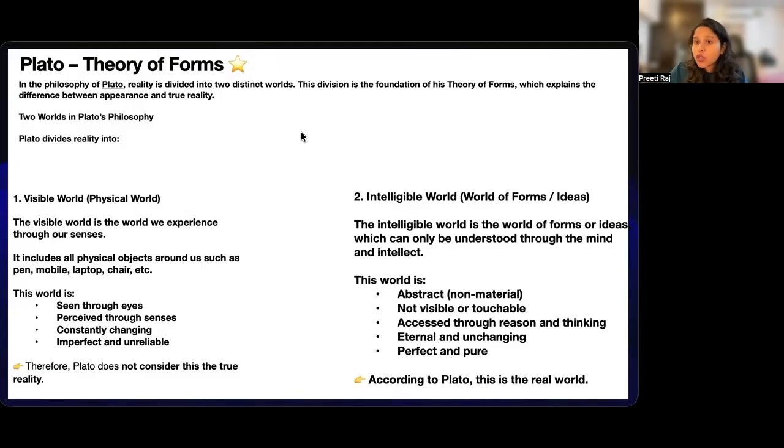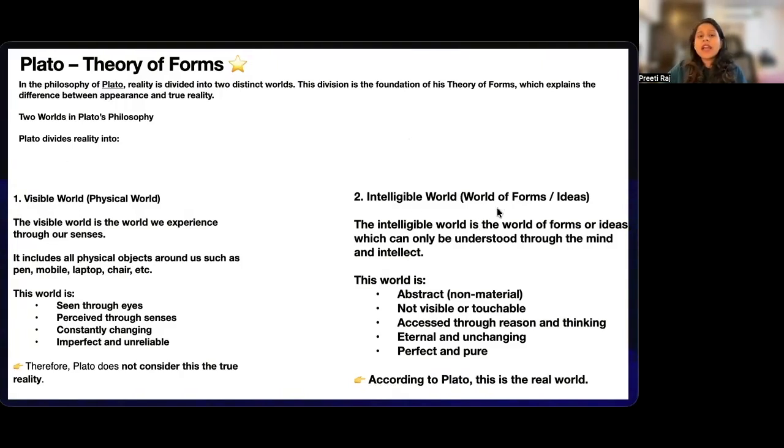So dreams also, when you are sleeping, feel real, right? So all these senses actually deceive us at times. Therefore these senses cannot be the complete truth. So Plato believes that mind and intellect is something that you can rely upon. These senses are unreliable.